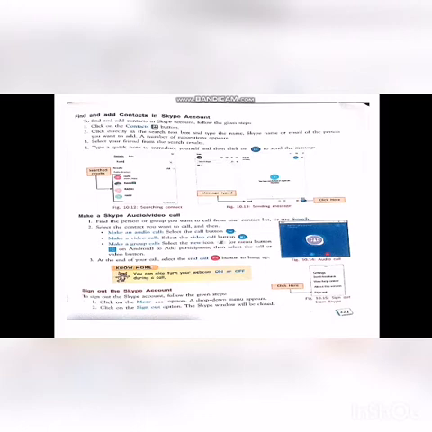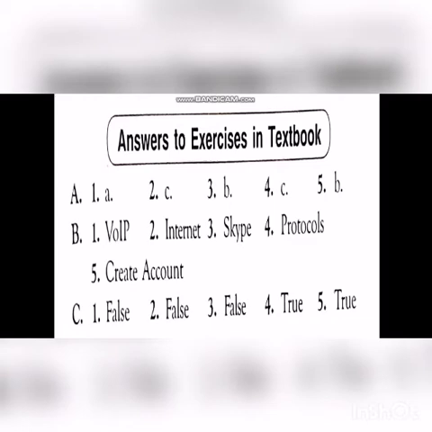Now we pass on to the answers to the book exercise. One word first. In the one word, first one, multiple choice questions. First one, which company provides the communication service Skype? The answer is A option, Microsoft. Second, which of the following is a communication software on the internet? The answer is C, that is all of these. Skype and WeChat, both are communication software on the internet.